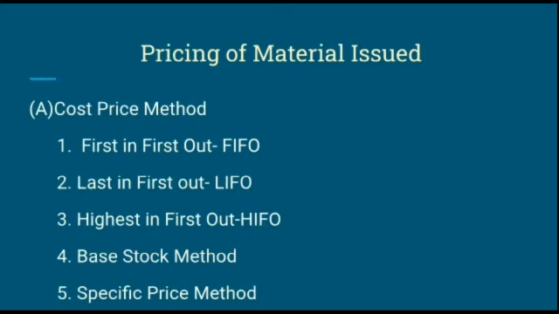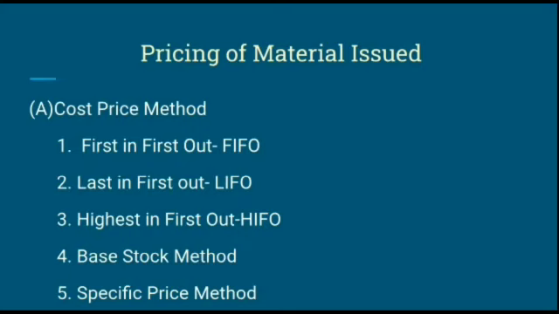The fourth one is the base stock method. The base stock method is usually used by the retailer or maybe the wholesaler also. Under this method, a certain minimum stock of material at a specific rate is always maintained, and movement of stock takes place above this minimum base stock. The stock over this base stock can be valued by adopting any method.